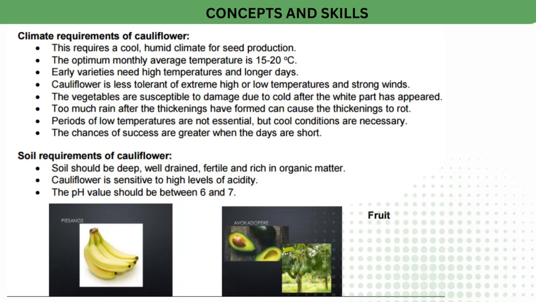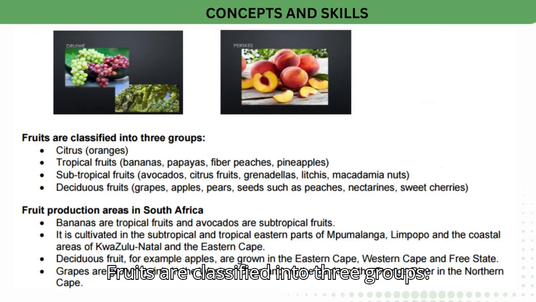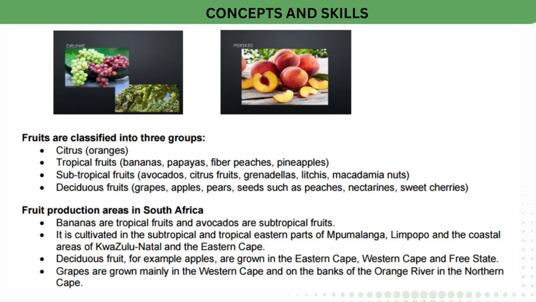Fruit. Fruits are classified into 3 groups. Citrus, oranges. Tropical fruits, bananas, papayas, peaches, pineapples. Subtropical fruits, avocados, citrus fruits, grenadillas, lychees, macadamia nuts. Deciduous fruits, grapes, apples, pears, stone fruits such as peaches, nectarines, sweet cherries.